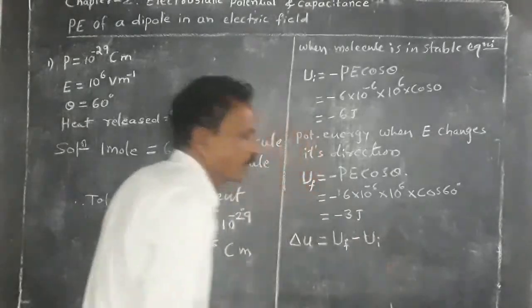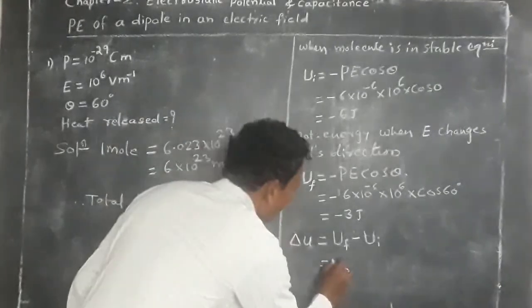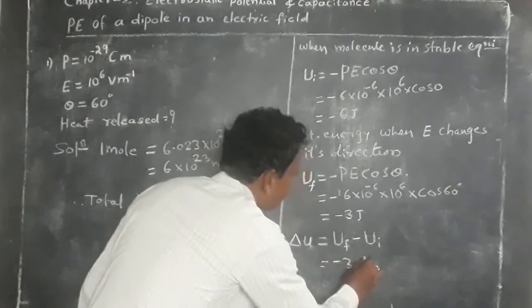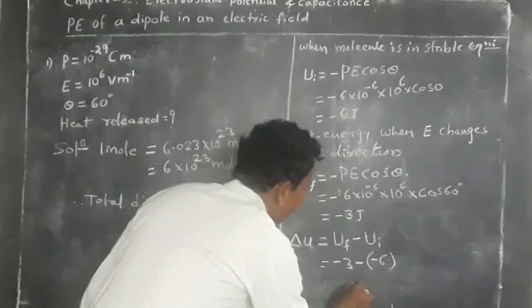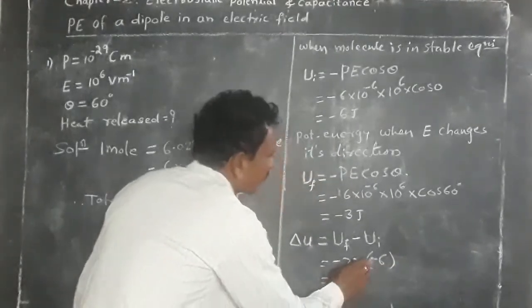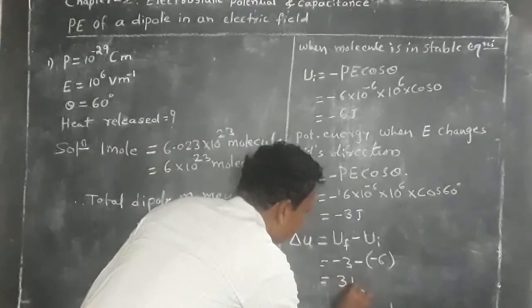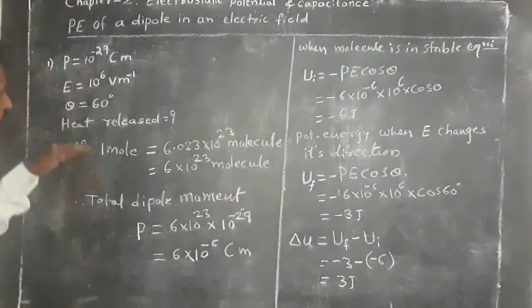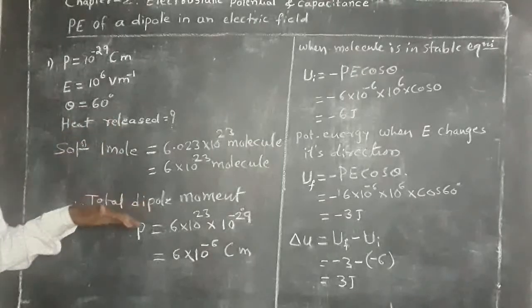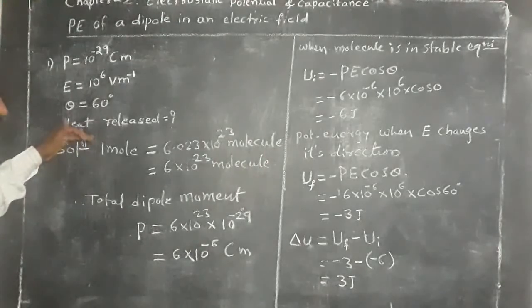Final potential energy is minus 3 minus initial potential energy minus 6, that is equal to minus 3 plus 6, that is 3 joules. And it shows that there is loss in potential energy, and this loss in potential energy should be the heat energy.